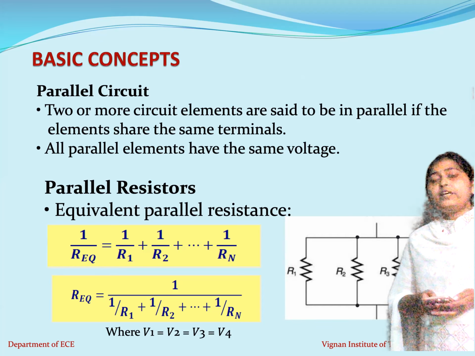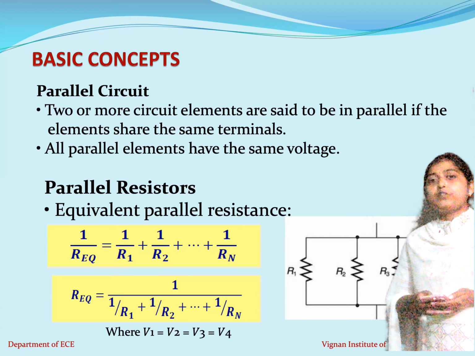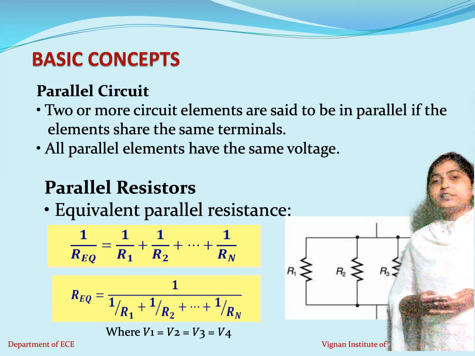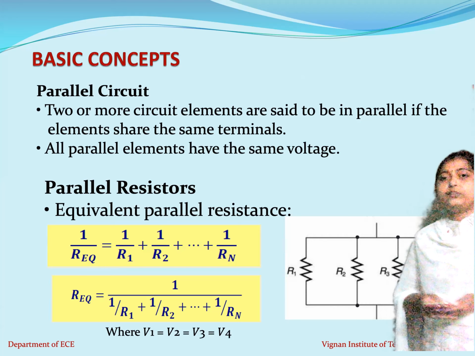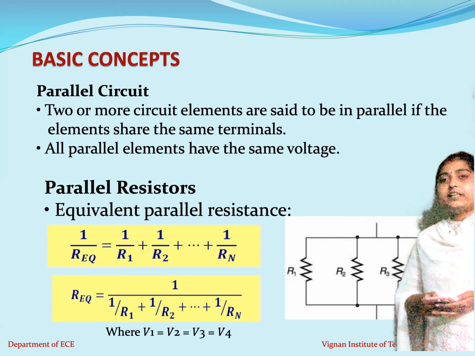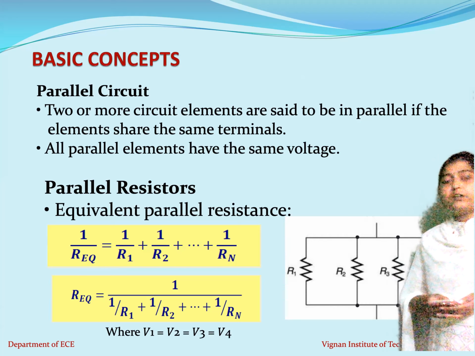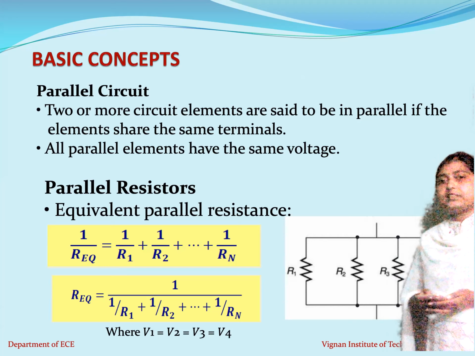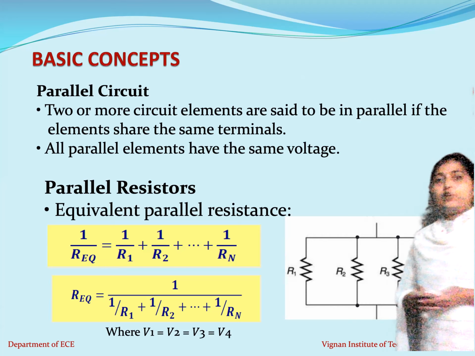Now how do we connect them? If the similar terminals of all the elements are connected to one point, and the other similar terminals of all the resistors are connected to some other point, then the resistors are said to be in parallel. So all ones are connected to one common point and all twos are connected to another common point, then we say that all the resistors are connected in parallel combination.